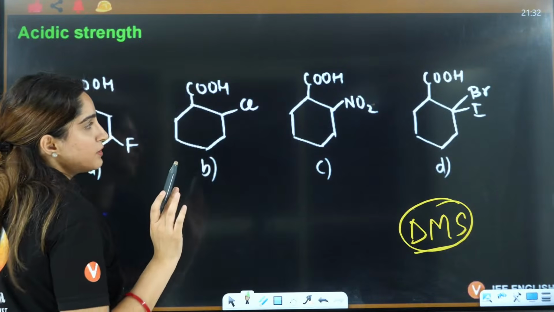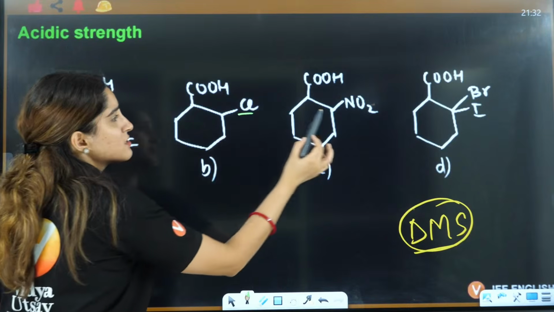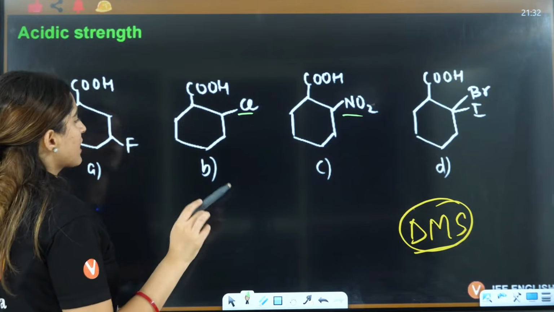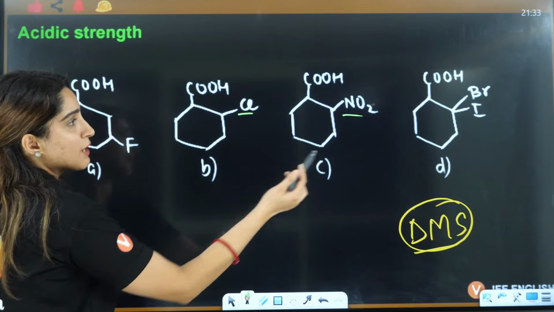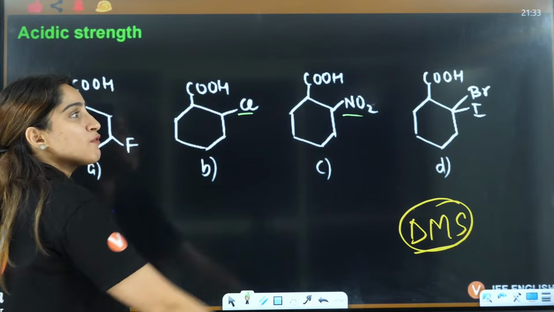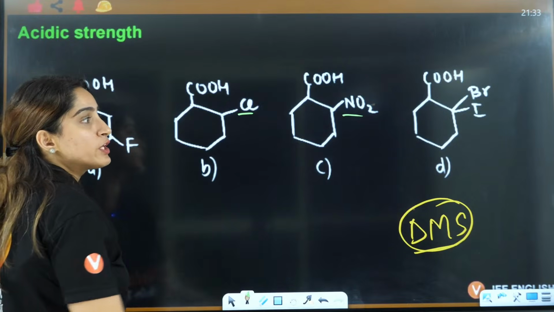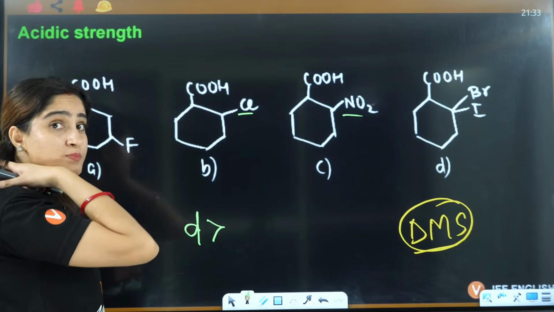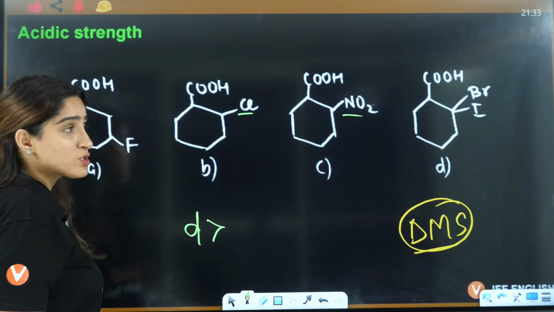Distance is same here, Cl, this is NO2, this is Br and I negative. Now in this case, the distance is same and that is multiple, so that will have maximum minus I, so it will make it maximum stable. So D is going to be a maximum stable anion, so it is going to be most acidic.